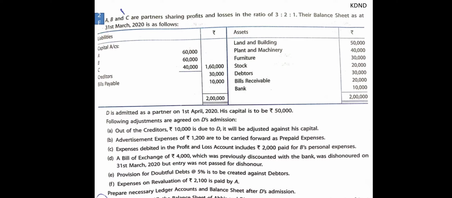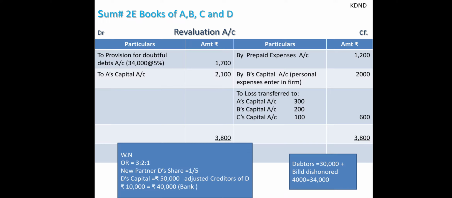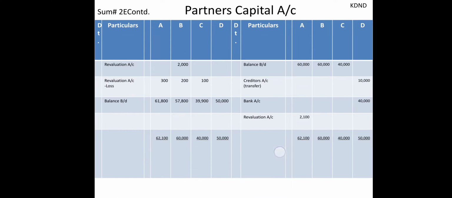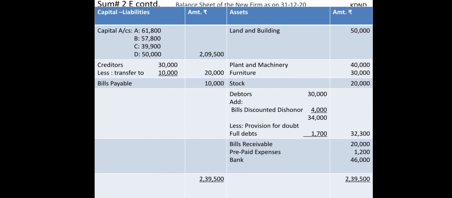Now the next point, that is advertisement expenses 1,200 are to be carried forward as prepaid expenses. So that is an asset for the business, that is good for the business, or you can say it's a benefit for the business or increase of asset. 1,200 is to be transferred over here, and the other effect will be it will be transferred to the asset side of your balance sheet.